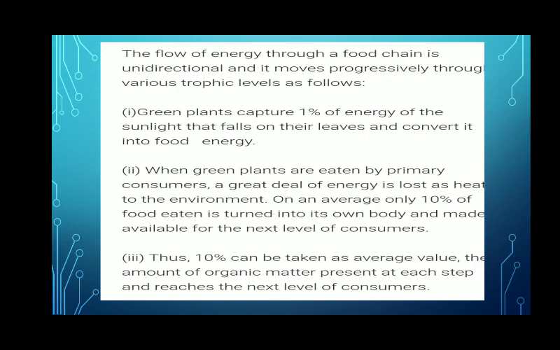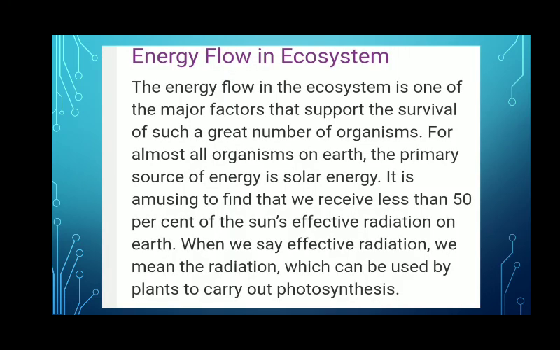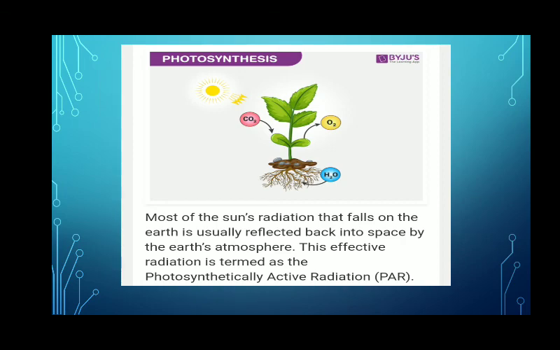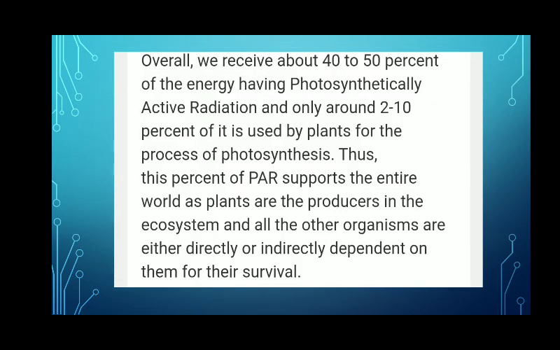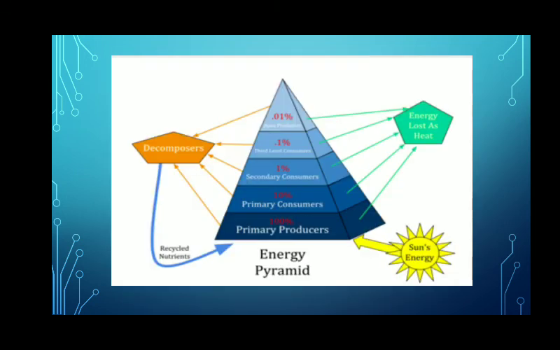The amount of organic matter present at each step is what reaches the next level of consumers. This is how the flow of energy takes place in the ecosystem, and it follows the 10% law that was given by Lindemann. And we see that as we move from one trophic level to another, the amount of energy decreases. That's all about the flow of energy in ecosystem and the 10% law.